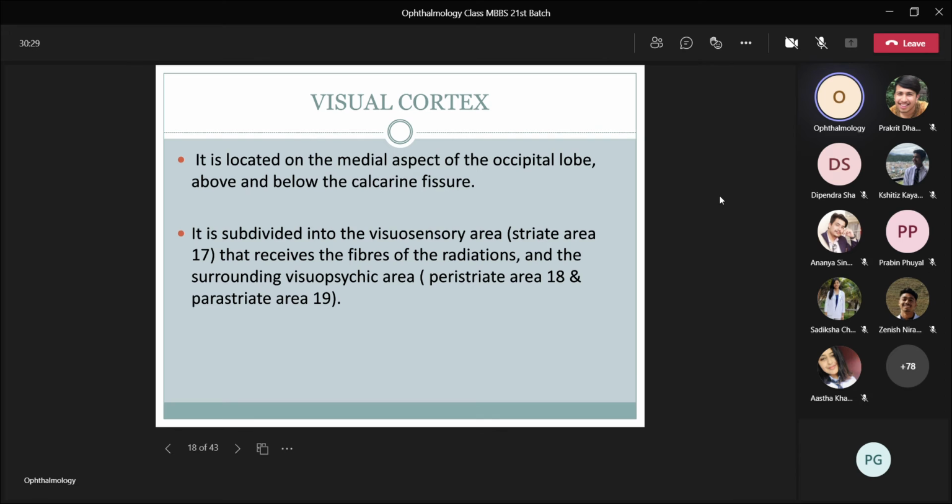Now the visual cortex. It is located on the medial aspect of the occipital lobe, above and below the calcarine fissure. It is subdivided into the sensory area that receives the fibers of the radiation and the surrounding visuopsychic area, that is, peristriate areas 18 and 19.